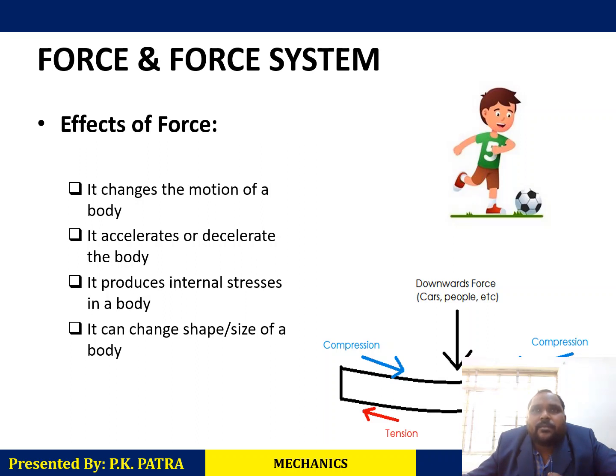Similarly, when you are riding a bicycle, you pedal to move it. When the bicycle is at rest, you apply force so that the bicycle moves. Yes or no? So we are producing motion by giving force. When you apply the brake, the bicycle stops. That means we are decelerating the speed, we are retarding the motion, we are opposing the motion. So we can produce motion and we can destroy motion with the help of force.